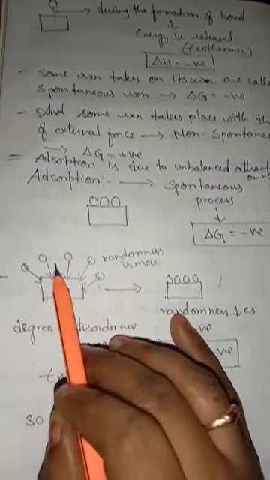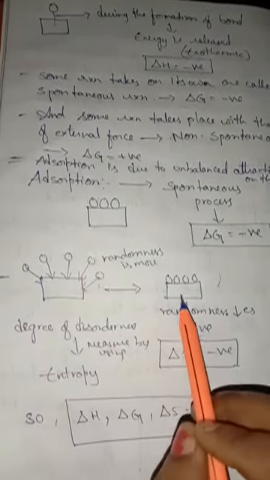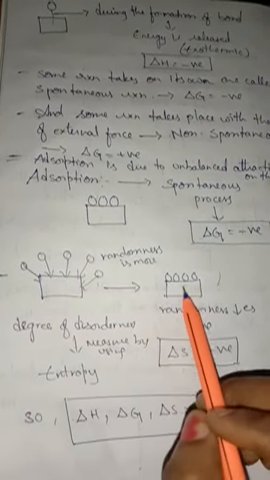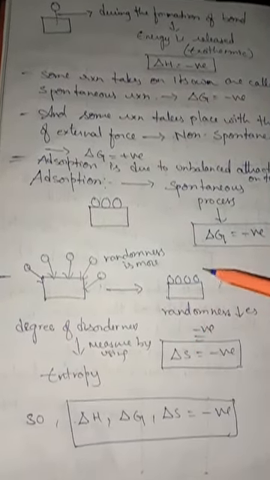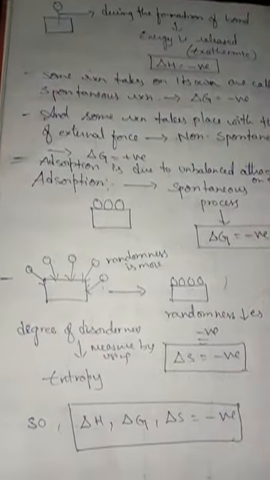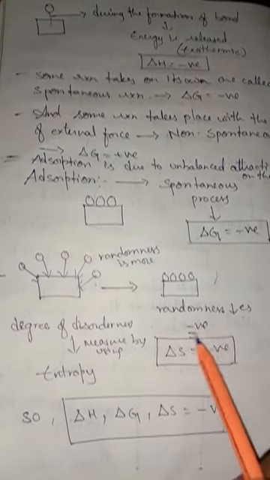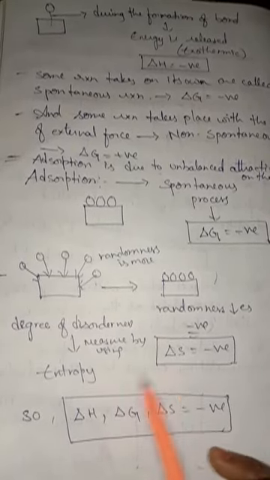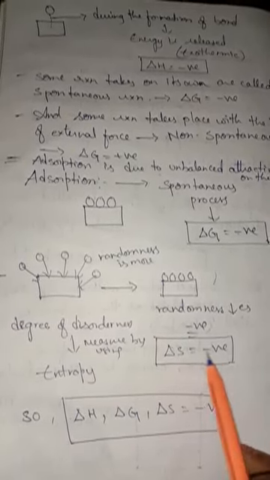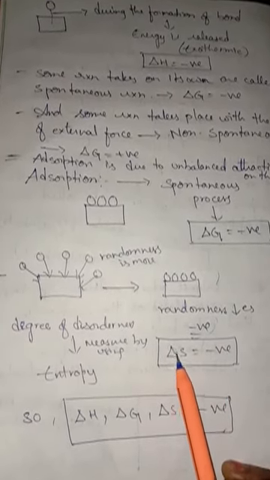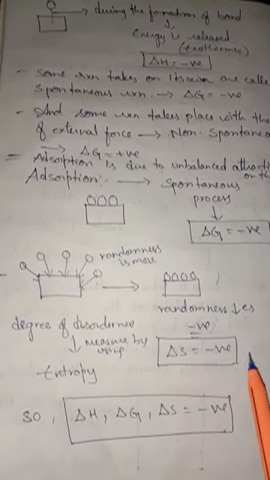So whenever these molecular species are settled on the surface, the randomness decreases. It means they cannot move again easily in the air. So when the randomness decreases, the value will become negative. So the change in entropy, delta S, is also negative.